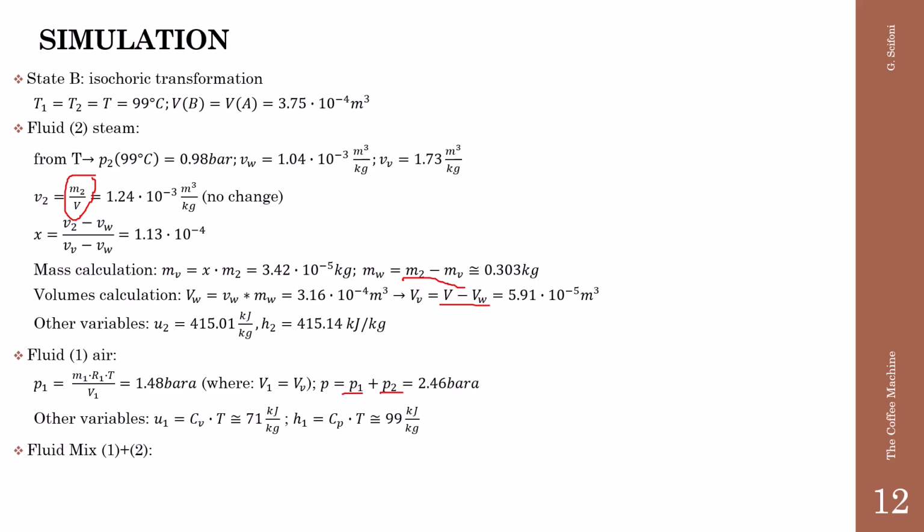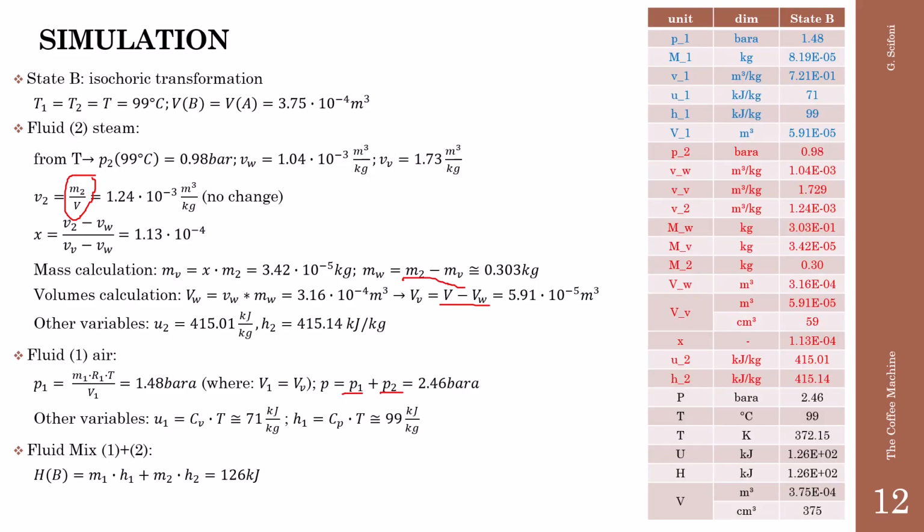For the mixture, we can calculate the total enthalpy of the state B as sum product of the masses and the specific enthalpies, in the same way as we have seen in the previous slide. All the findings are now summarized in the table, also for the state B. About the state C, the transformation BC is isobaric.